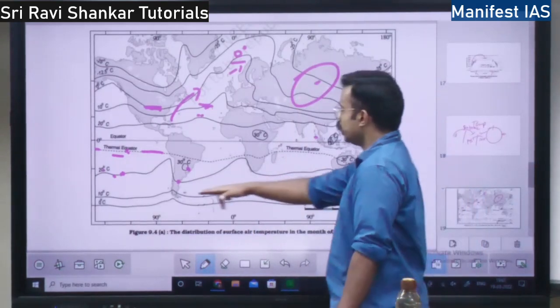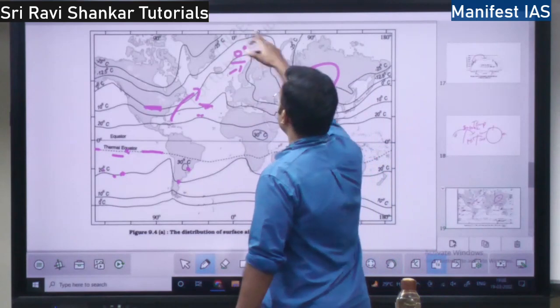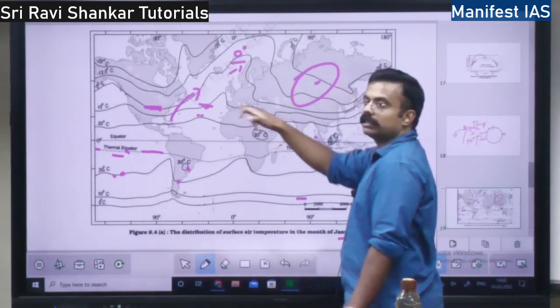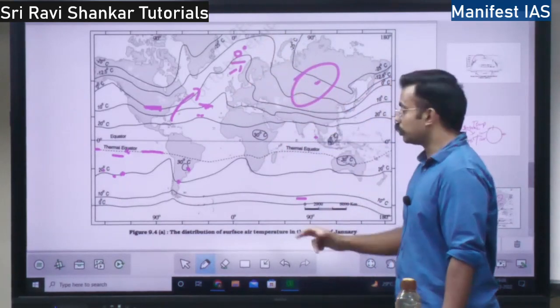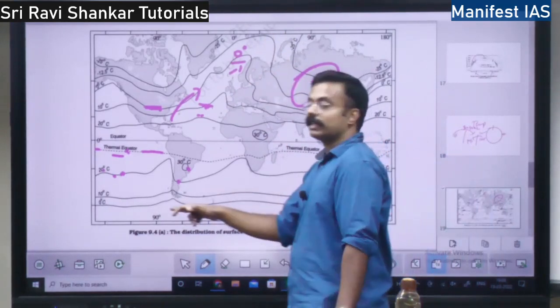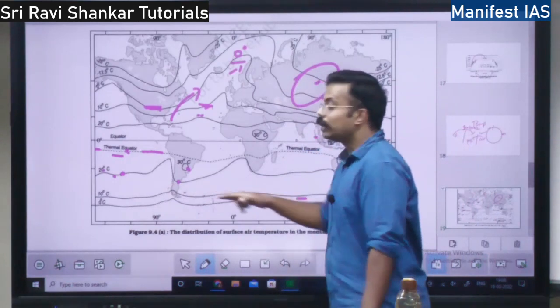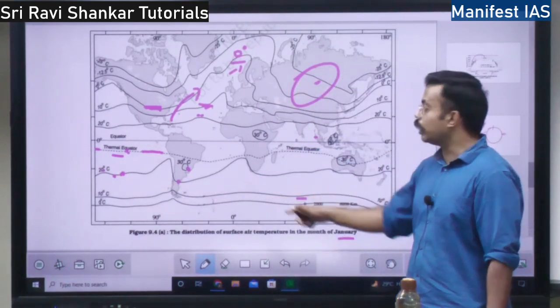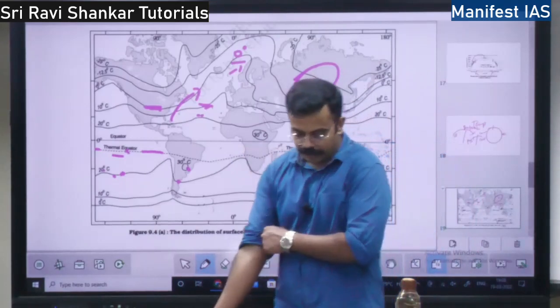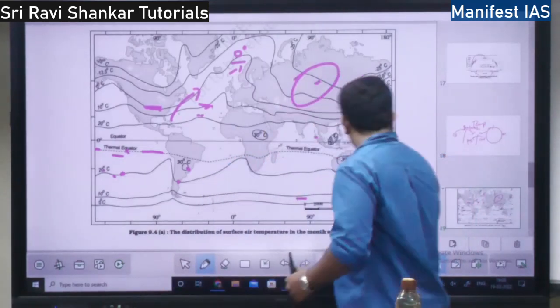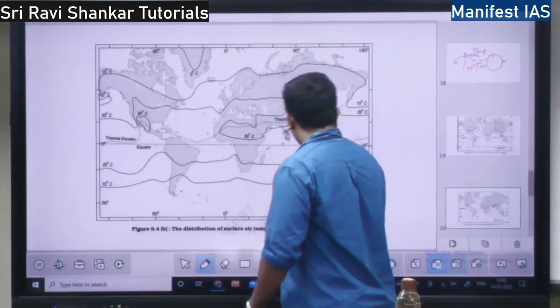See here, these latitudes, there are changes. There is a lot of variation. Here it is moving towards the north, on the land it is moving towards the south, whereas in the southern hemisphere, the isotherms are parallel to the latitude, because there is only ocean here, land area is very less, right? Clear? Okay.